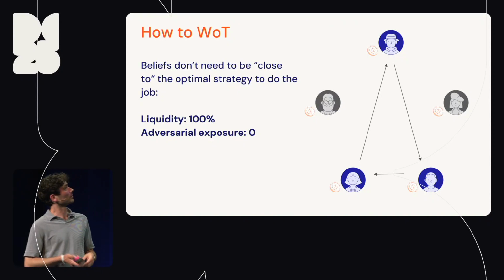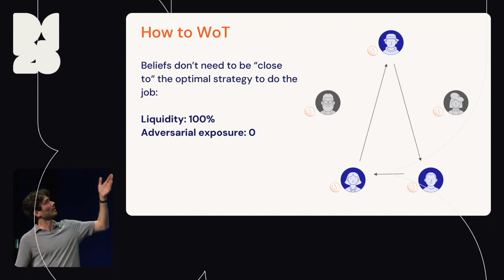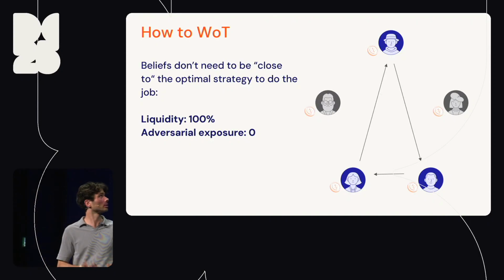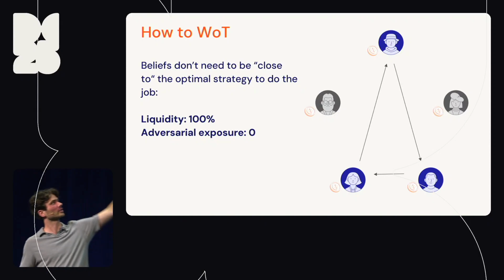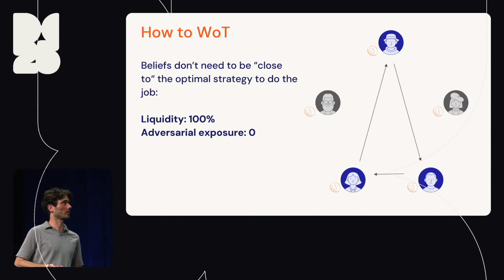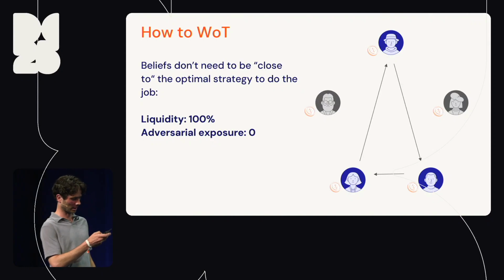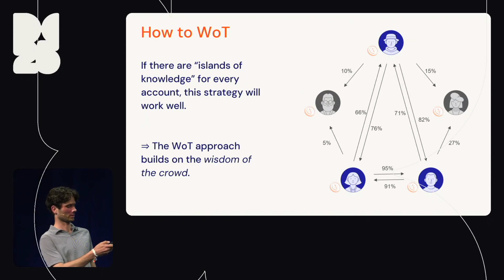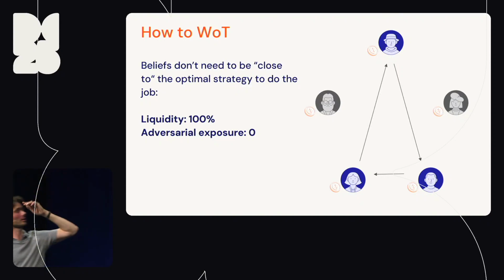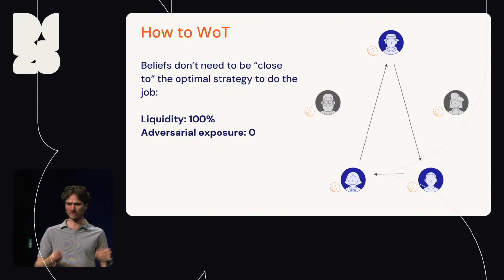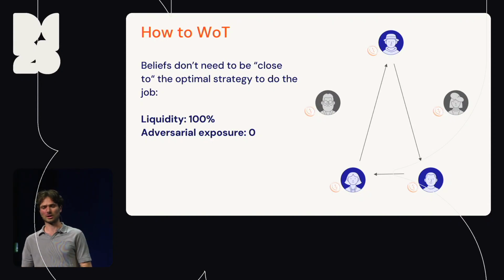Now, a couple of interesting properties of this approach are that beliefs don't need to be optimal for a strategy to work well. Here we have a circular trust network, and so that is not the same. This person here. Do I have a pointer? No. The person on the bottom left, she's only trusting the one at the top, but not the one on the right. Because she might not have interacted with them, but nevertheless, they get good liquidity and good adversarial exposure.